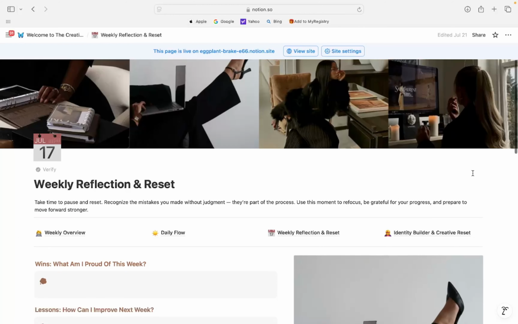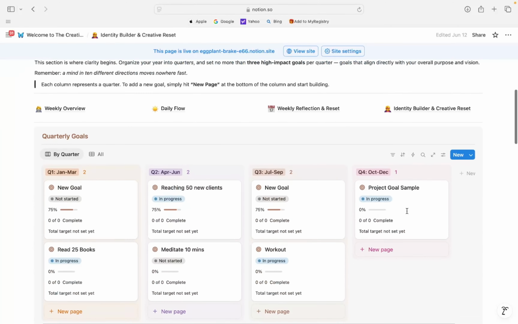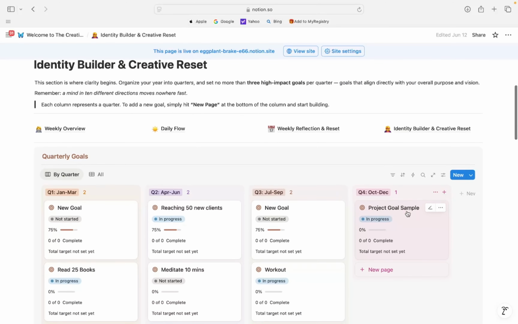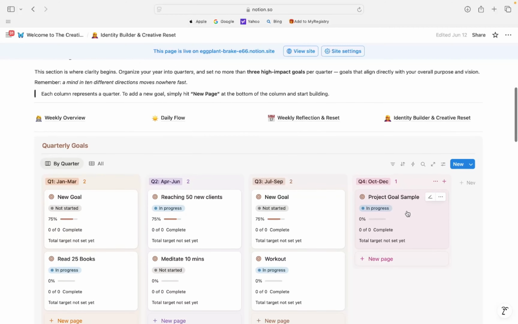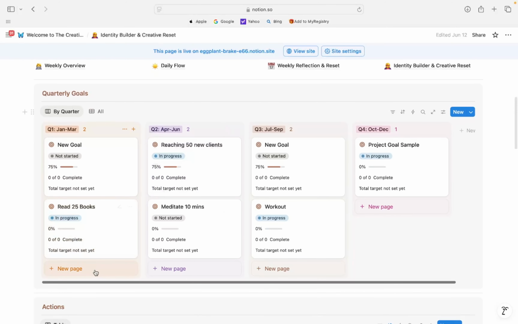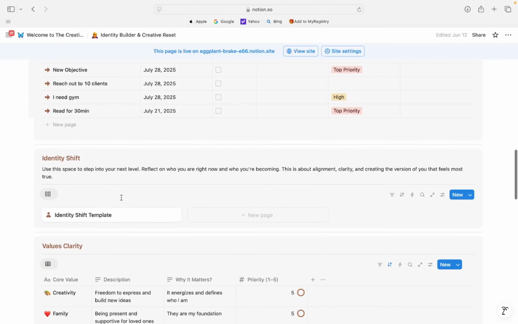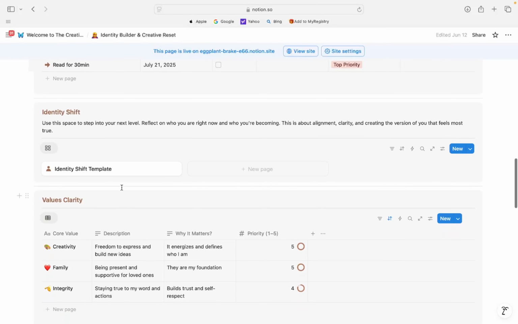So let's go into our last tab, the identity builder and creative reset. Your identity builder is where you again organize your year into 4 quarters and be able to set high impact goals that align with your direct purpose and vision. And so remember, a mind in 10 different directions goes nowhere fast. So this is where our quarterly goals are housed, where we showed you in the first part of how to add a new page. And then we have our actions every single day. And this is the identity shift template. These are my favorite parts.